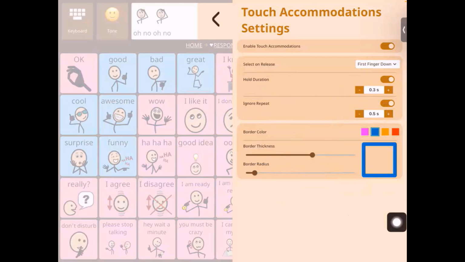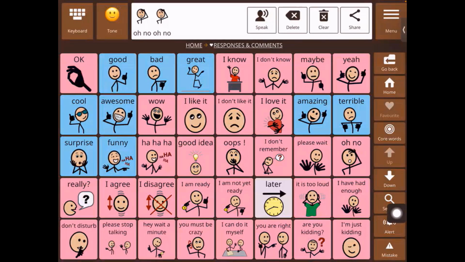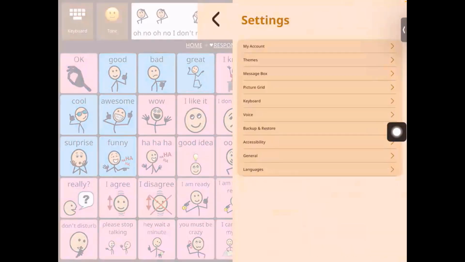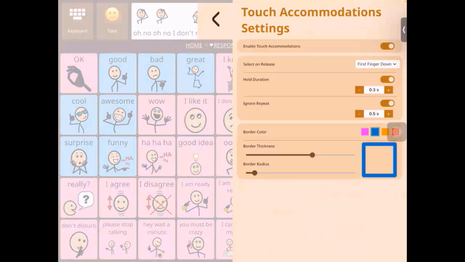At the moment it's 0.3 seconds, which means that if I press this for 0.3 seconds, only then will that word be activated. If I press it for shorter than 0.3 seconds, it won't get activated. The second one that we have is ignore repeat, right?